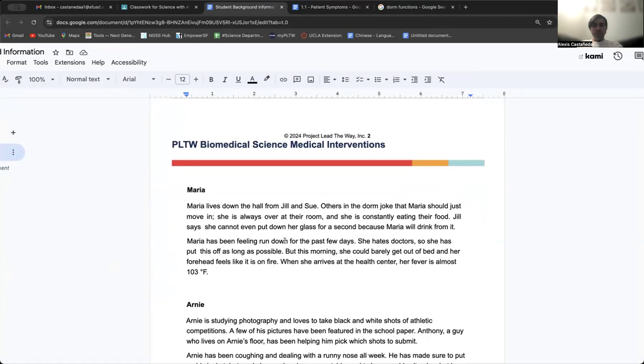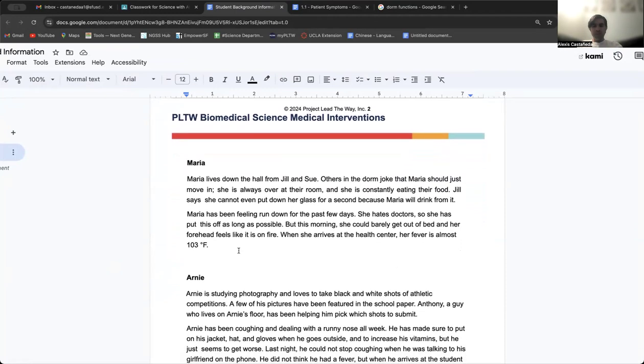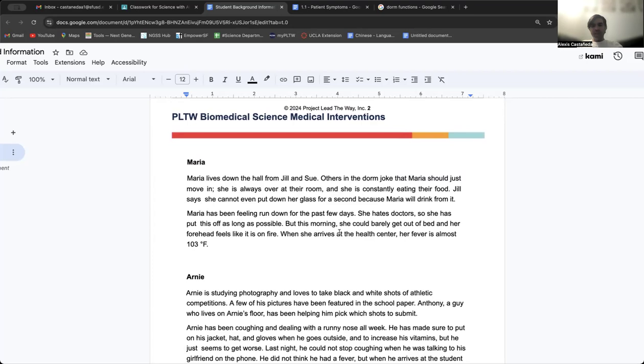Maria has been feeling run down for the past few days. She hates doctors, so she's put this off for as long as possible. But this morning she could barely get out of bed and her forehead feels like it is on fire. When she arrives at the health center, her fever is almost 103 degrees Fahrenheit.